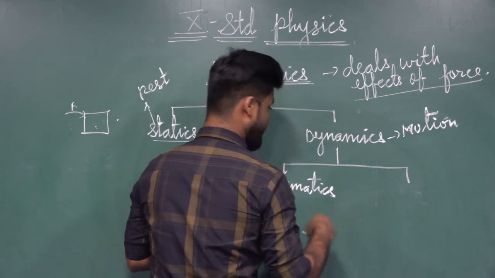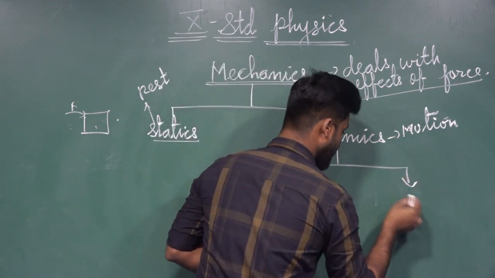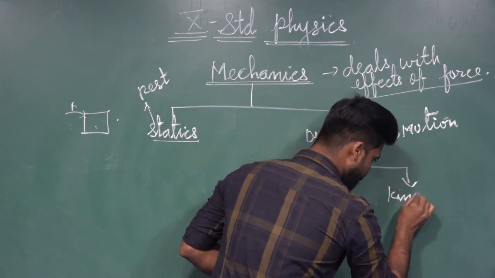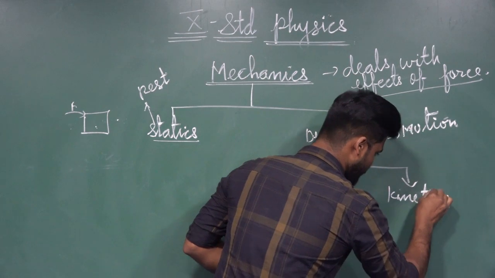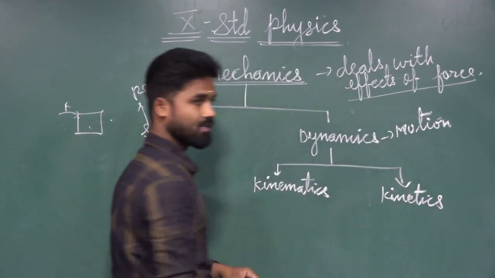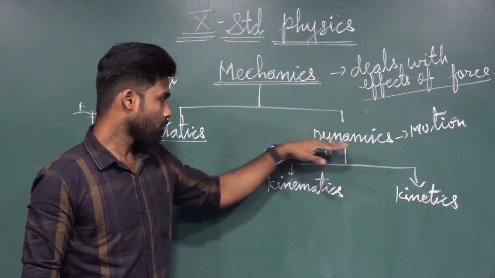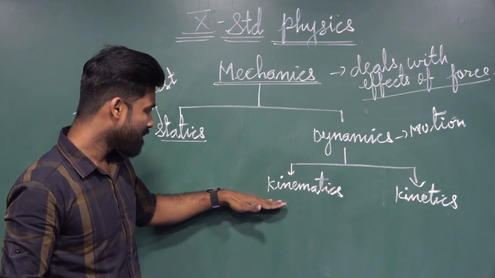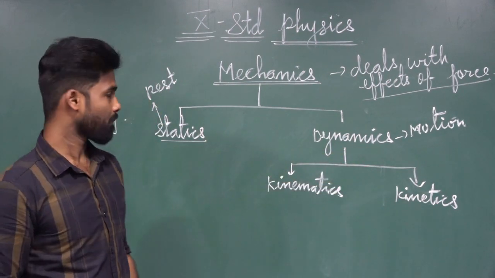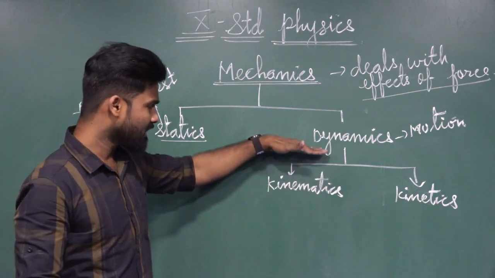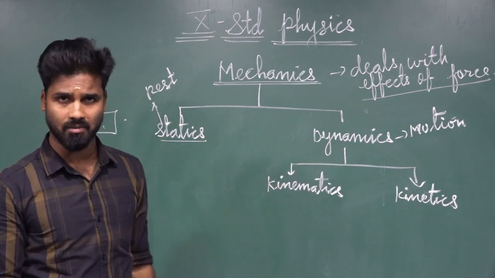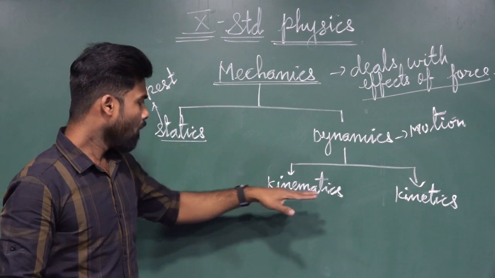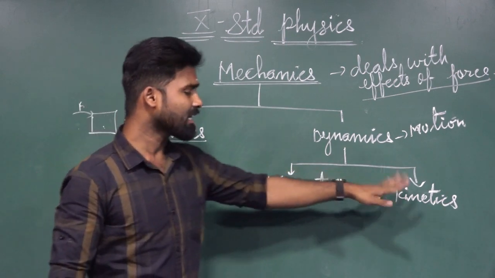Next one, the second topic, kinetics. Dynamics can be classified into kinematics and kinetics. Already told you, dynamics is nothing but the full study about the motion of an object. So here, what is the difference between kinematics and kinetics?